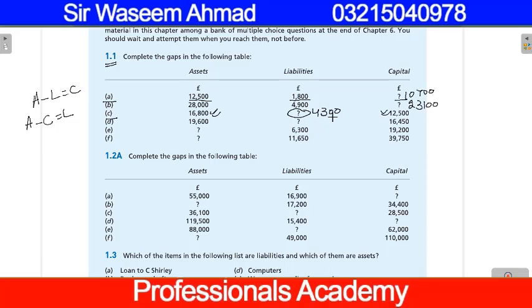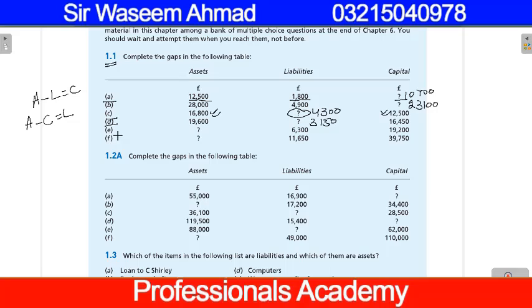Next question, part D, is also similar, subtract 16,450 from 19,600. The answer will be 3,150. The value of liabilities will be pound 3,150.